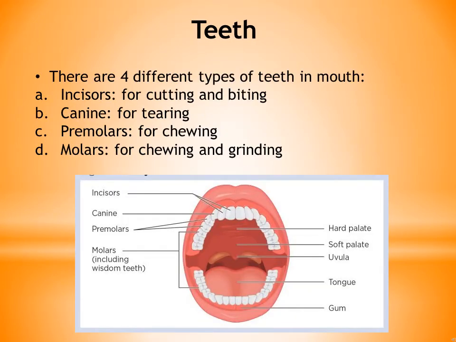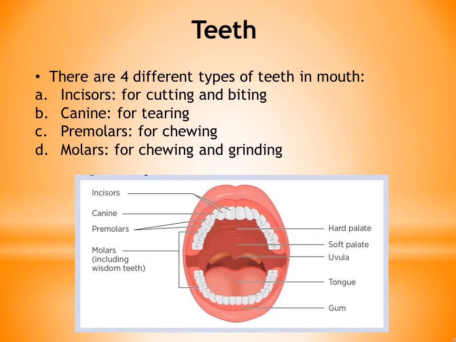Children, as I have already told you, that teeth play a very important part in digestion of food, especially mechanical digestion. So there are basically 4 different types of teeth in our mouth: incisors that are for cutting and biting, canines are for tearing, premolars are for chewing, molars are for chewing and grinding. So, if we look at the diagram, we can see the positions of these four types of teeth.